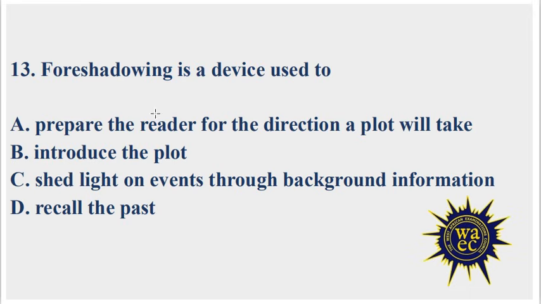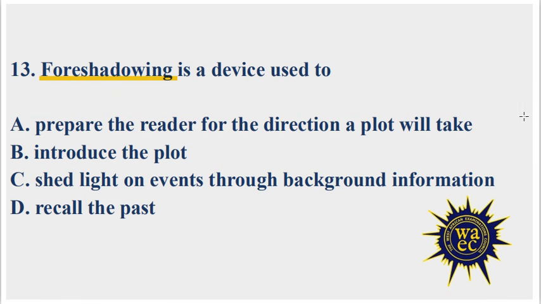13. Foreshadowing is a device used to A. Prepare the reader for the direction a plot will take, B. Introduce the plot, C. Shed light on events through background information, D. Recall the past.